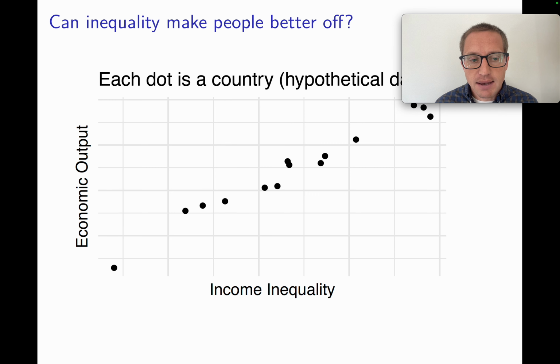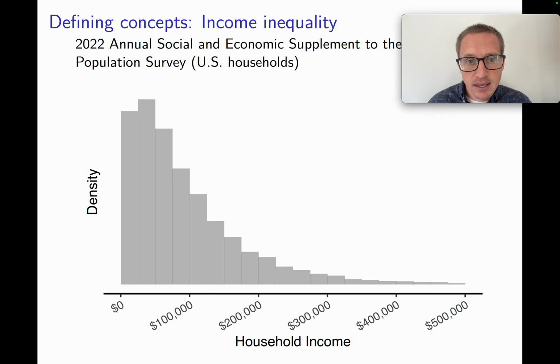A key first step is to think about what data we might like to see. So if the theory were true, then we might find a graph like this one. Each dot here could represent a country. Every country has some value along the x-axis for income inequality. The country also has a value along the y-axis for economic output. Now, if these two were strongly related, the graph might look something like this, where countries with high levels of income inequality, at the right side of the graph, also have high levels of economic output.